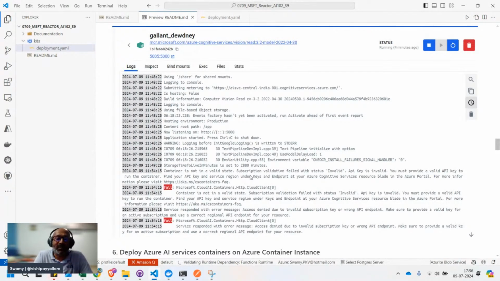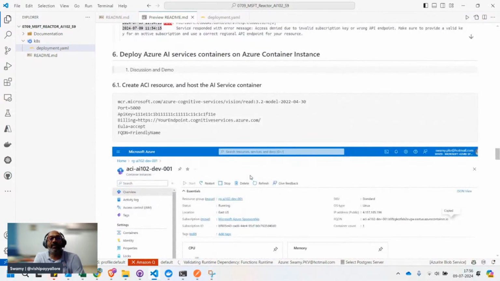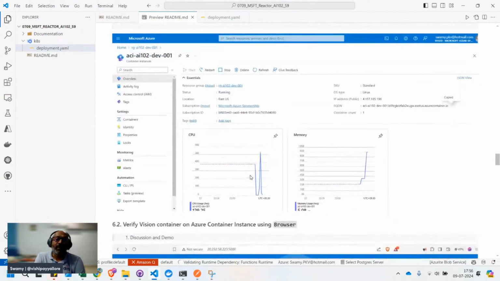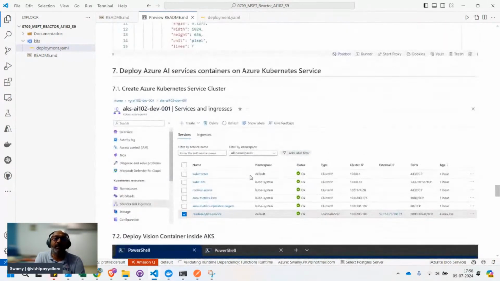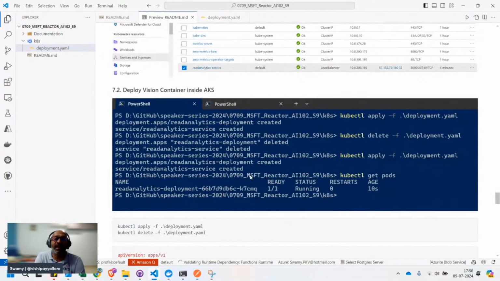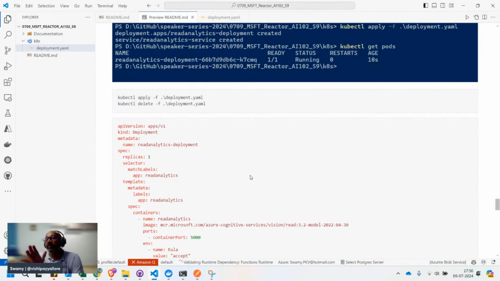The containers will fail, and we replicated the same thing in Azure Container Instance. We tried the same three things, and we created the Kubernetes cluster live and tried that. We also went deep into the weeds of the Azure Kubernetes cluster to see the similar failure logs. So that's it from my side. Hope you guys have enjoyed and learned something new. Thank you so much. Back to you, Rashmita.